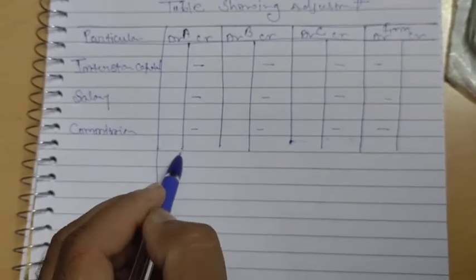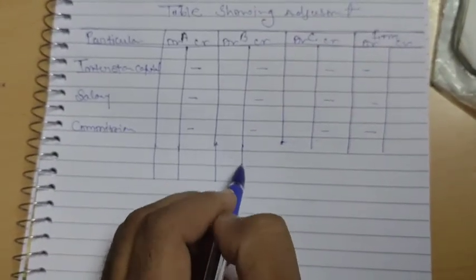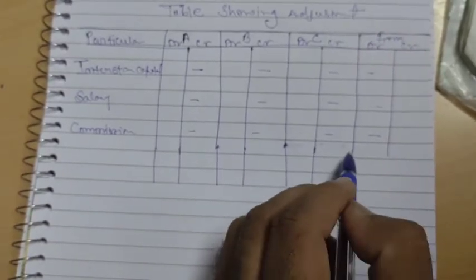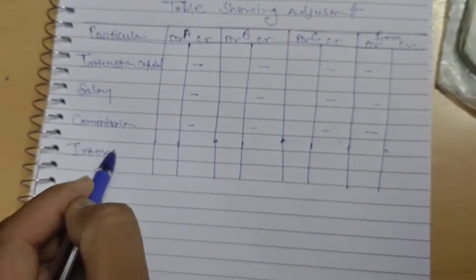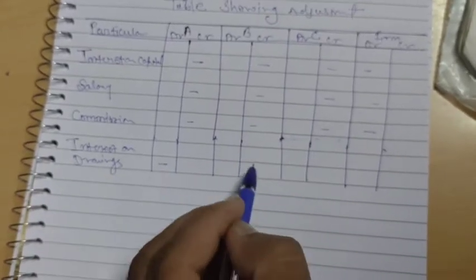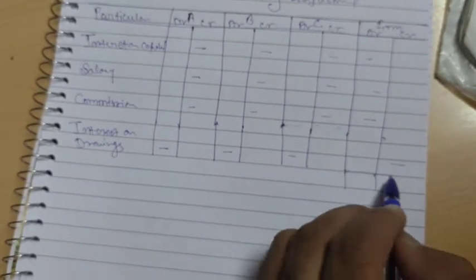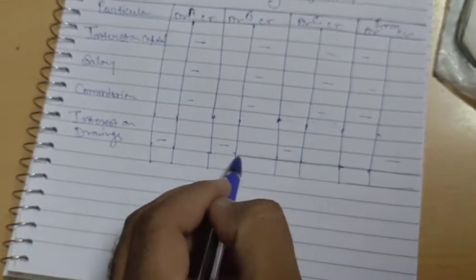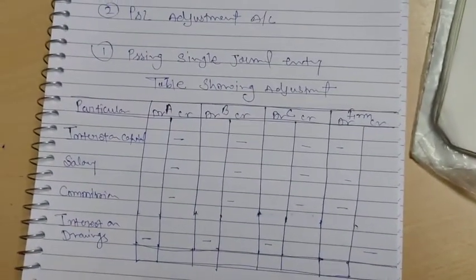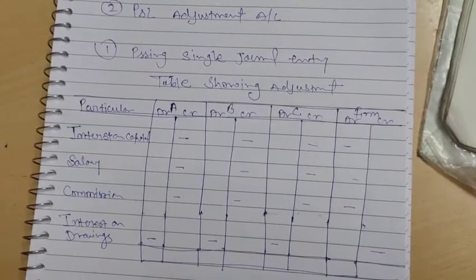And the last item is interest on drawings: partners debit and firm credit. Now we total the firm column, find the profit or loss, and distribute it among the partners in the particular ratio. Okay, this is the format of the table showing adjustment account or past single journal entry.